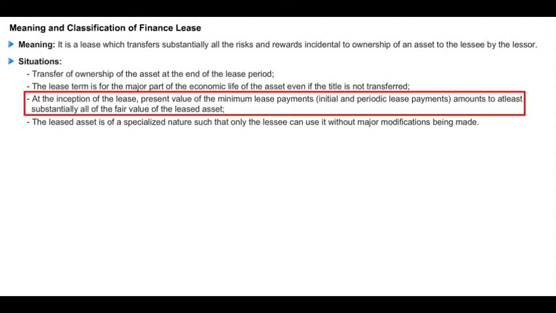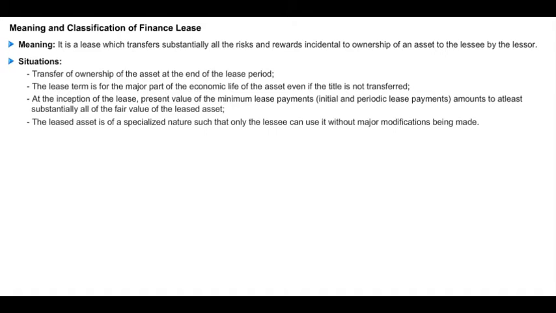Third indicator is at the inception of the lease, the present value of minimum lease payment will be equal to the fair value of the leased asset. Now, what is the meaning of minimum lease payment? It is nothing but initial lease payment plus periodic lease payment taken together would be considered as minimum lease payment. Now, if we consider the minimum lease payment made by the lessee to the lessor, in that situation, if we are going to consider the fair value of the leased asset, the fair value of the asset generally equates or is generally near this minimum lease payment. In this situation also it will be considered as a finance lease.